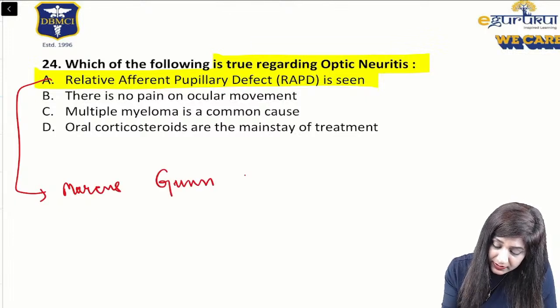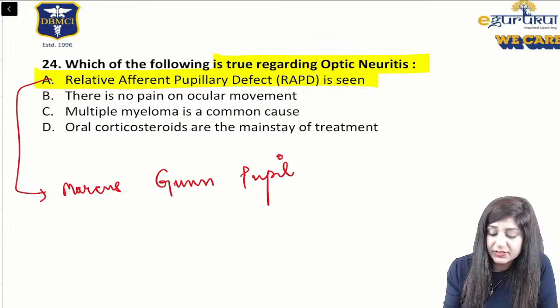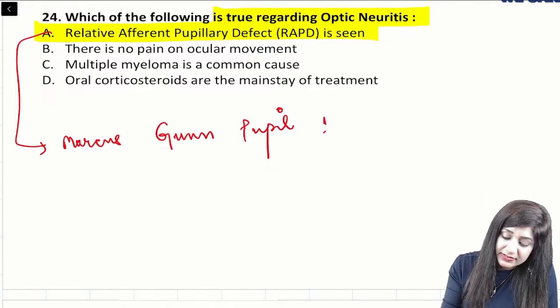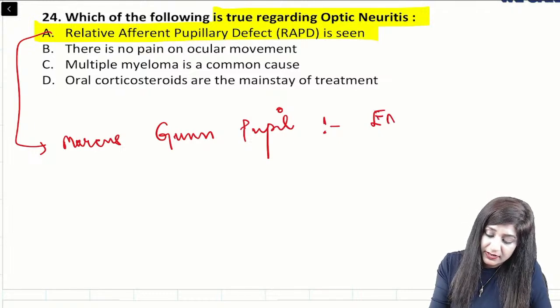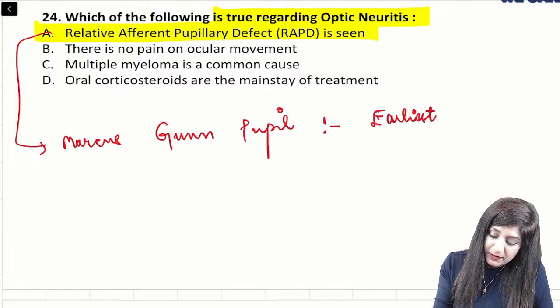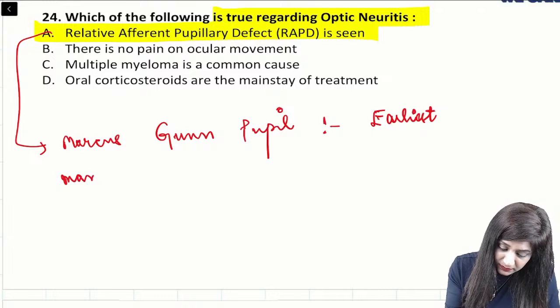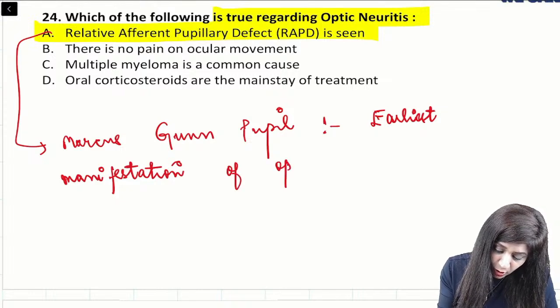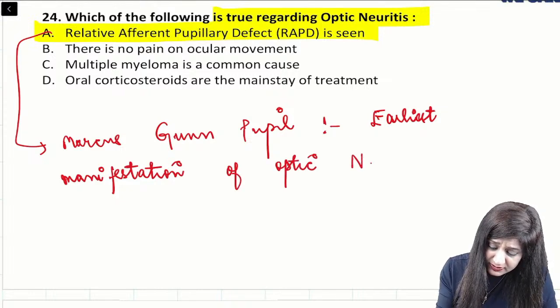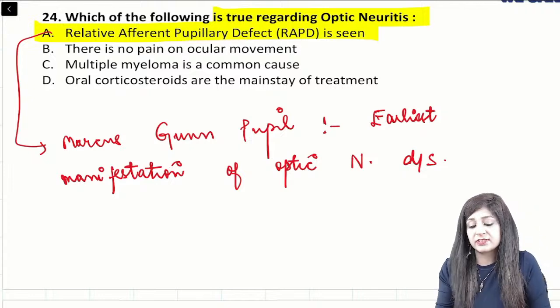This is the Marcus Gunn pupil, and it occurs as the earliest manifestation of optic nerve diseases, and that is why this one is the answer.